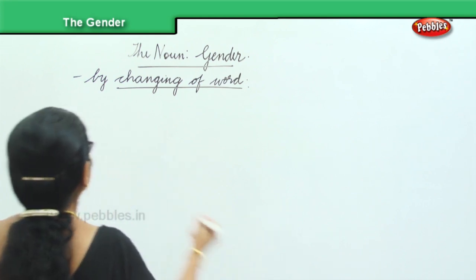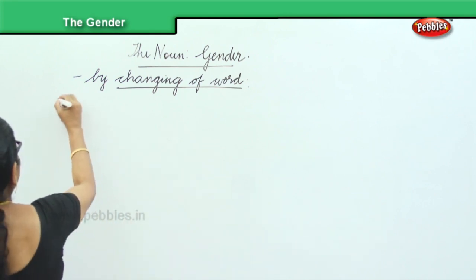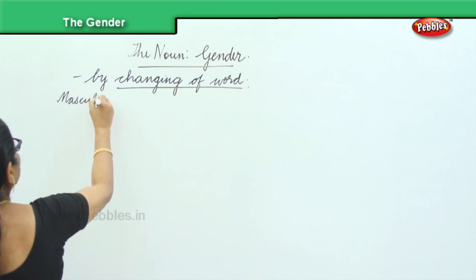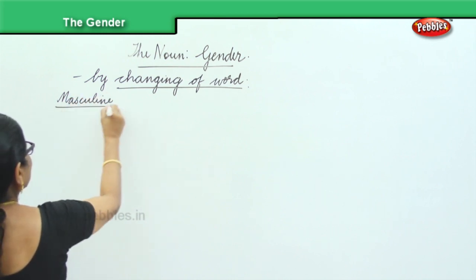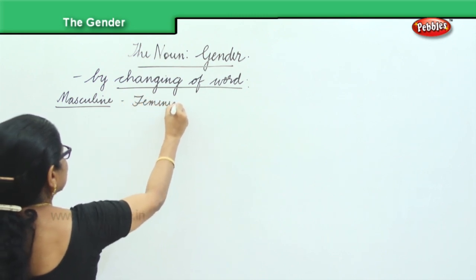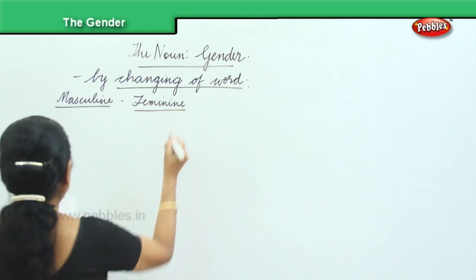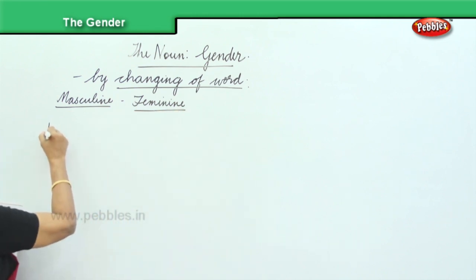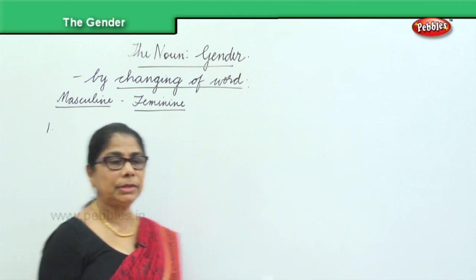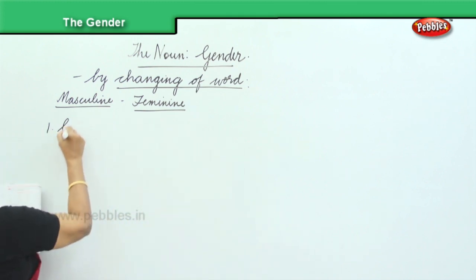So now, let's say, masculine, feminine. The first word I have here is bachelor. This is a bachelor boy.